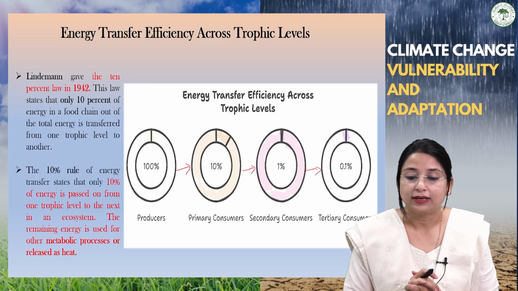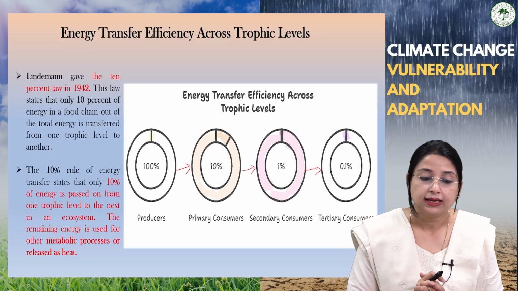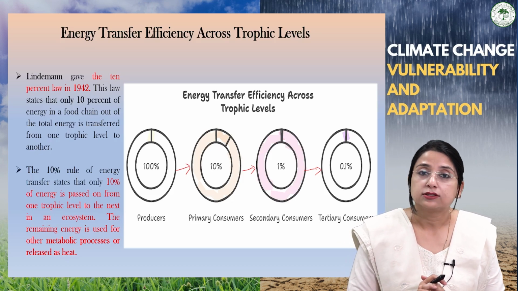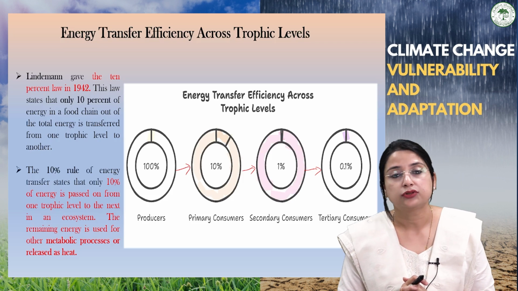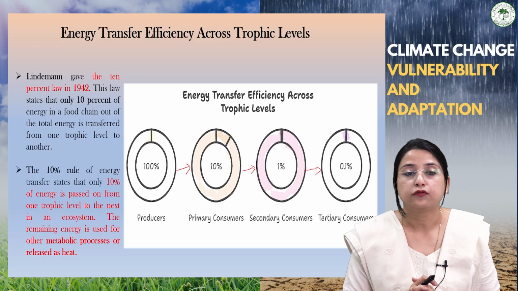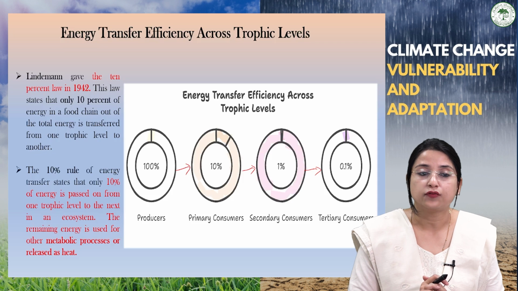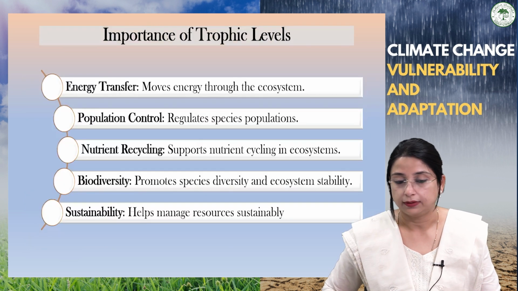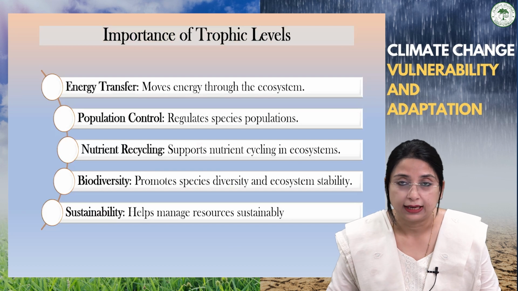This rule of energy transfer across the trophic levels was given by Lindeman in 1942 and is known as the 10% law. According to this law, 10% of the energy in food, out of the total energy, is transferred from one trophic level to another trophic level. Now, what is the importance of these trophic levels?